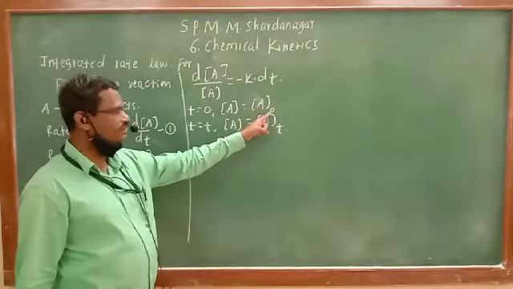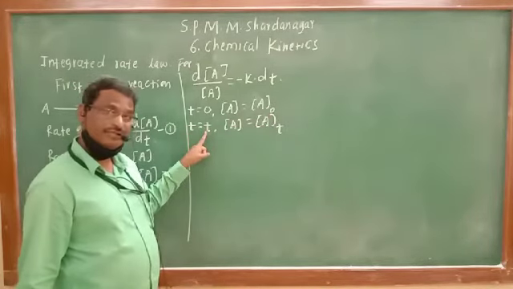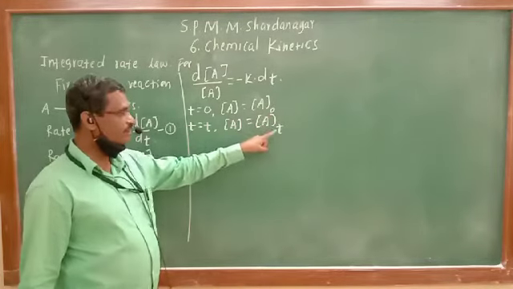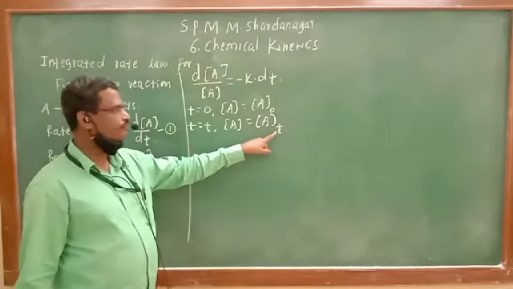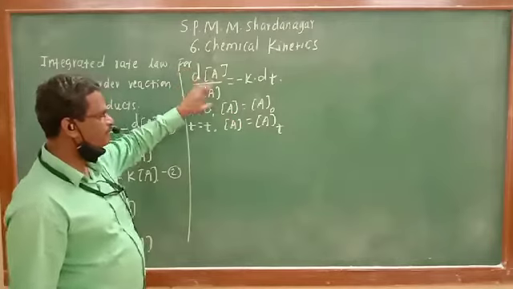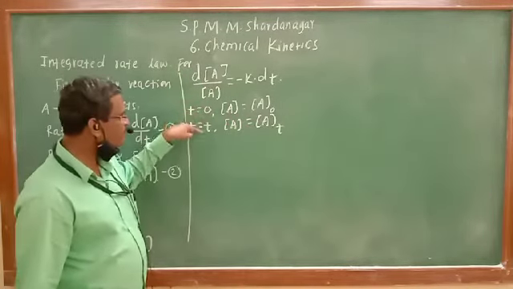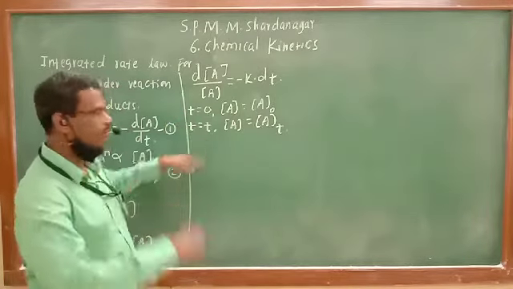At time 0 the concentration is A0, at final time t the final concentration is At. So integrating this equation with these limits of concentration and time, see what we will get.